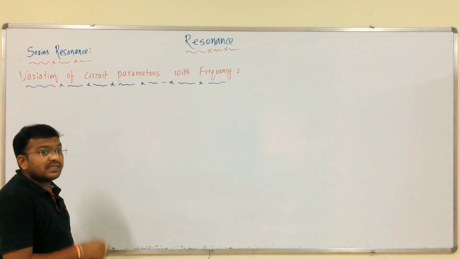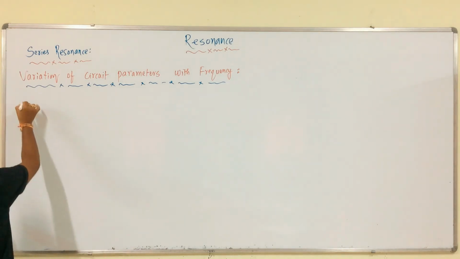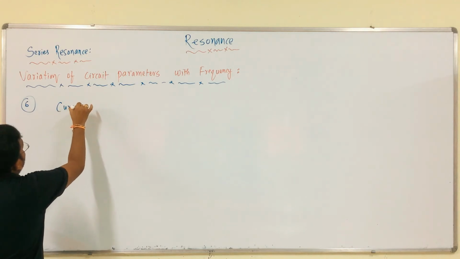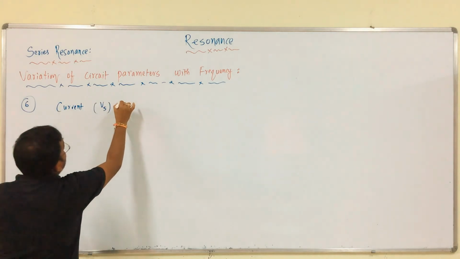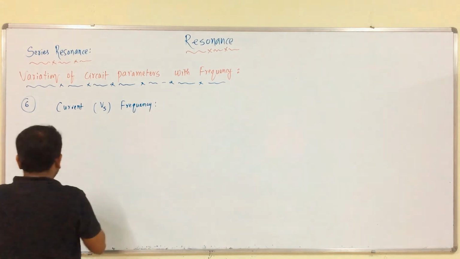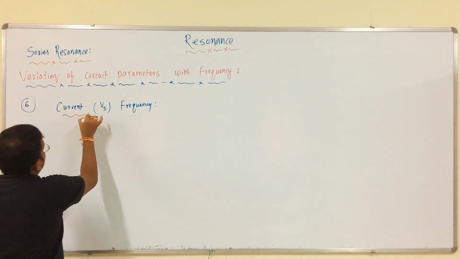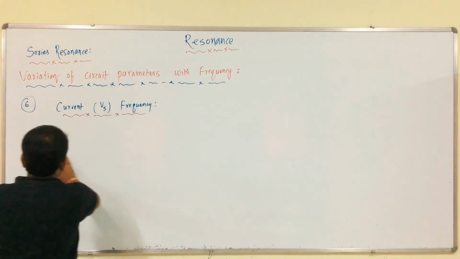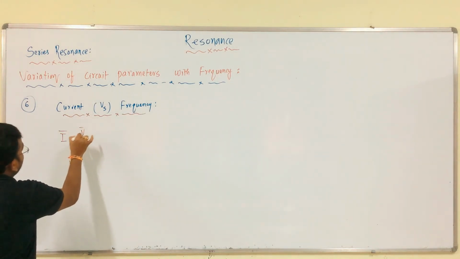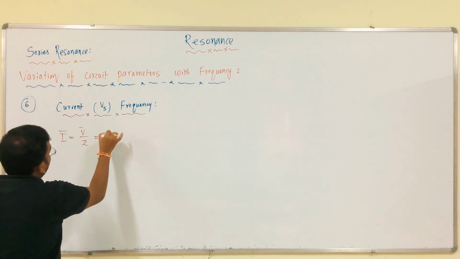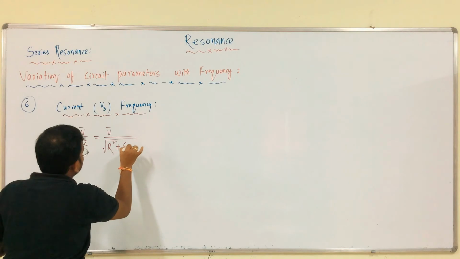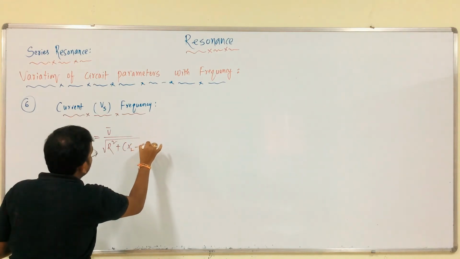Next we have to discuss current, that is the sixth one, current versus frequency. We all know that, just write the formula: I equals V by Z, which is equal to V by square root of R square plus XL minus XC whole square.